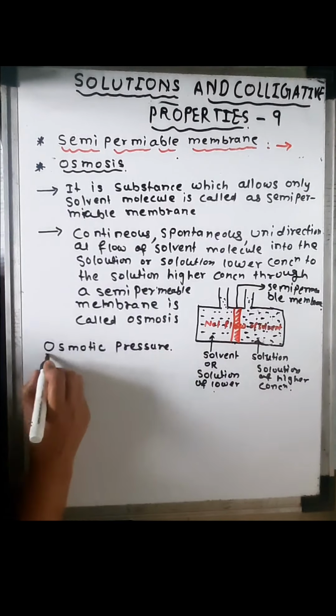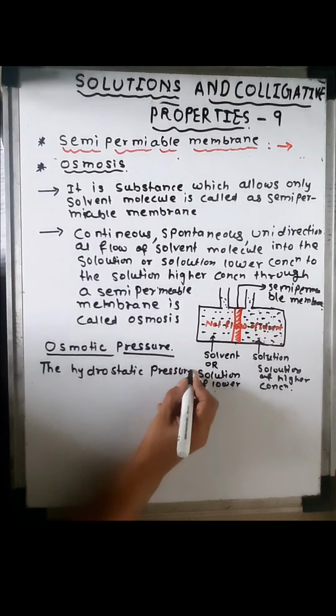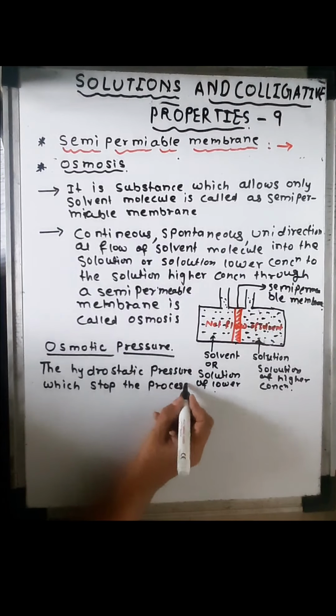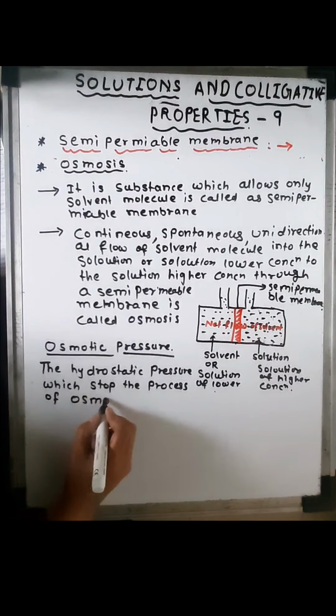Osmotic pressure. The hydrostatic pressure which stops the process of osmosis is known as osmotic pressure.